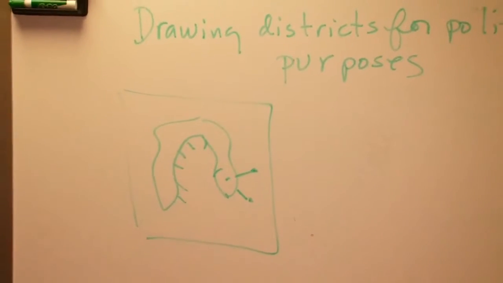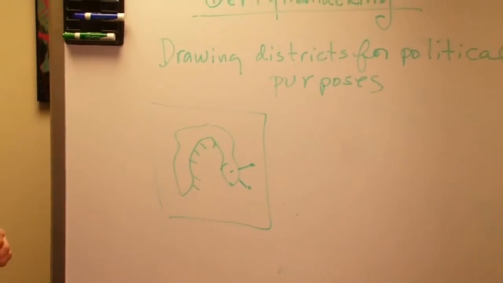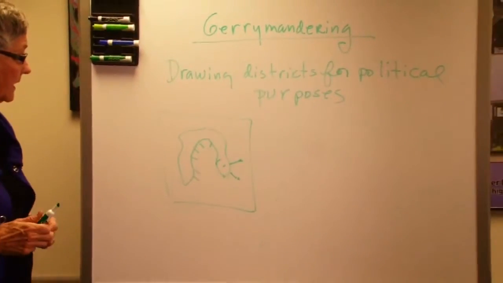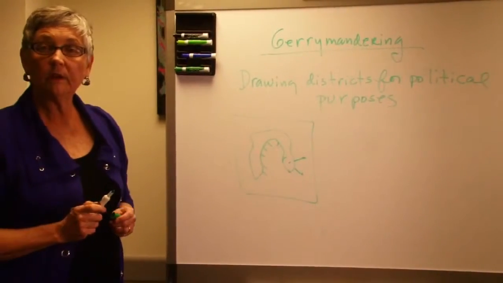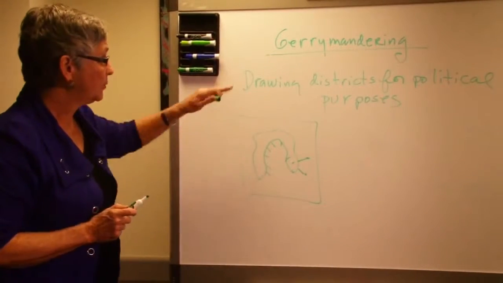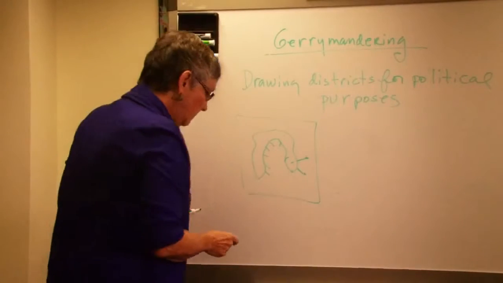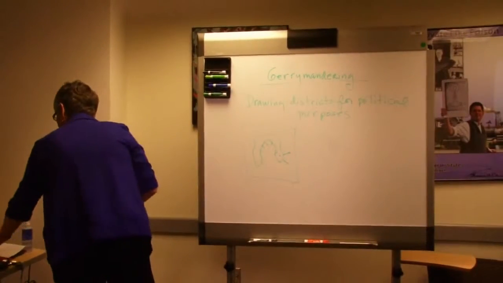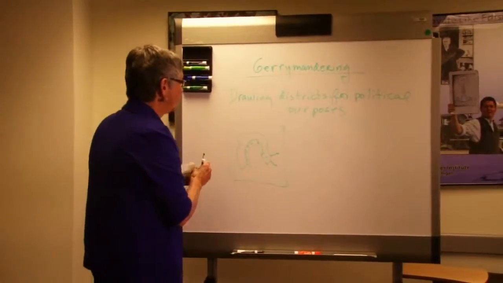The guy that was kind of in charge of it in the state was an old judge named Elbridge Gerry, who was one of the founding fathers. And when somebody said, that looks like a salamander, the way it's drawn, somebody said, no, it's a gerrymander, from his name. So that's where that came from. But let me give you an example of how this works.